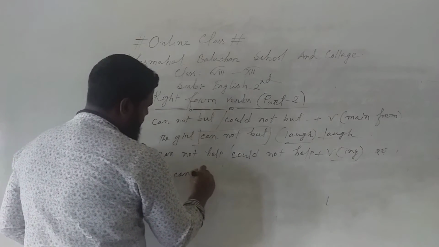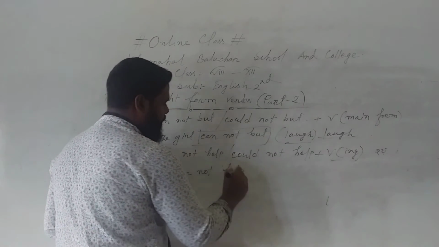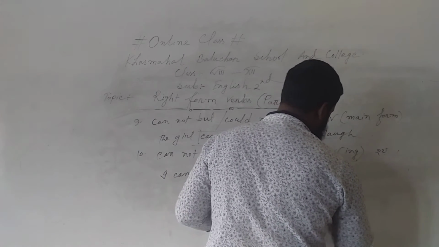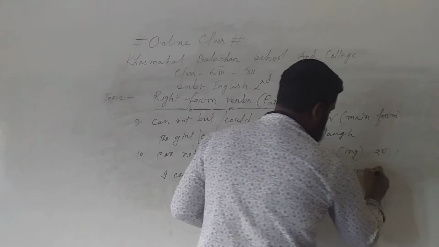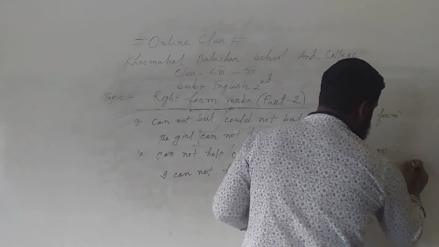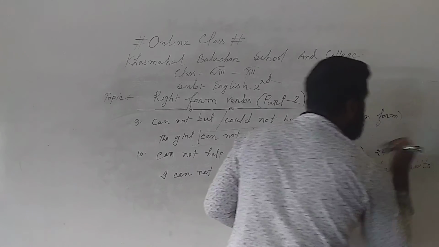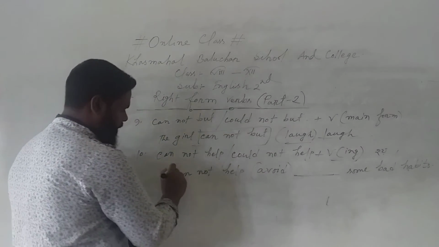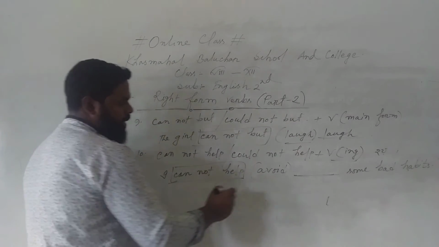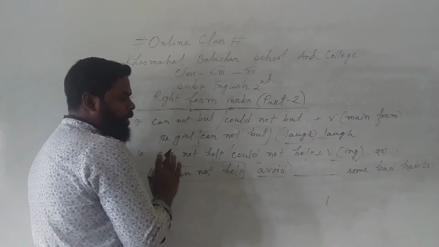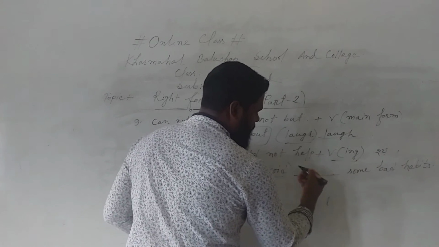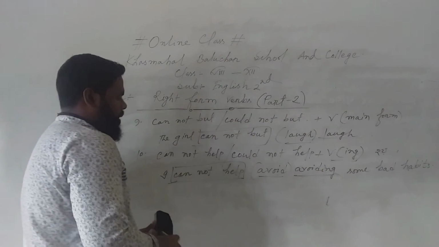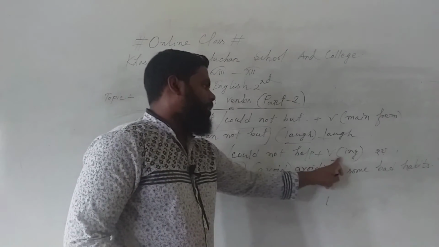I cannot help avoid some bad habits. Dear students, look carefully. I cannot help avoid some bad habits. Look carefully. Here is the main word cannot help, and we have to correctify this verb. So according to the rule, avoid should be turned into avoiding. Avoiding. Cannot help, could not help, verb ing.